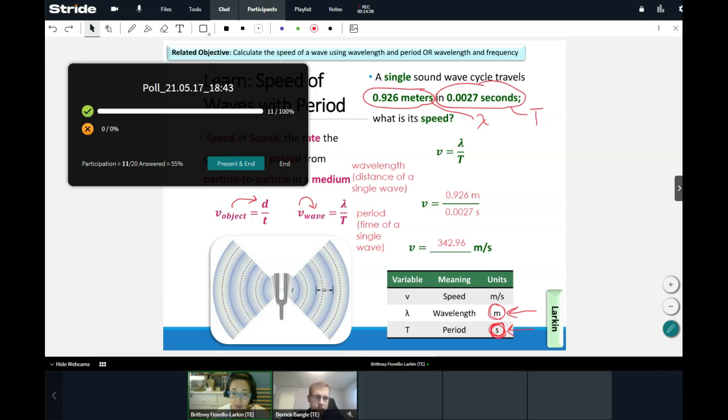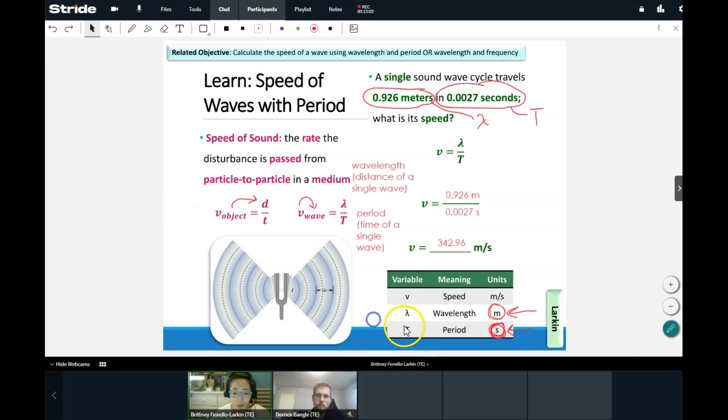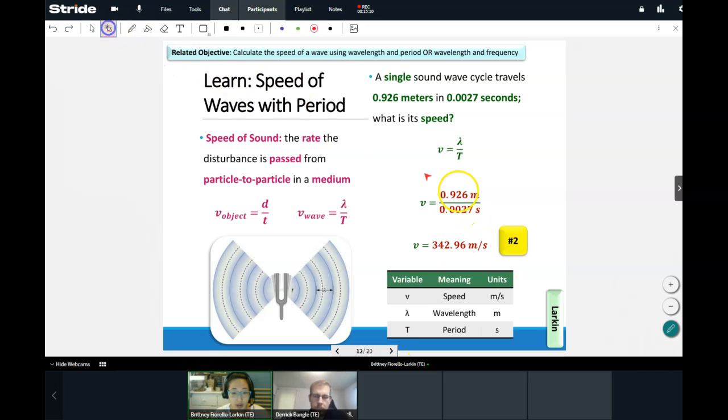Again, we will have lots of practice today, but it's just like our normal speed equations. Seriously, it's very, very similar. Cool beans. All right, let's do this. Here we go. This is our answer for number 2. Fill in the blank with 342.96 for the first box. The second box, units for speed, is meters per second, just like with objects. All right, so first box, 342.96. Don't forget those decimals. Second box, meters/seconds, m/s. Go ahead and take 20 seconds to fill that in and raise your hands.